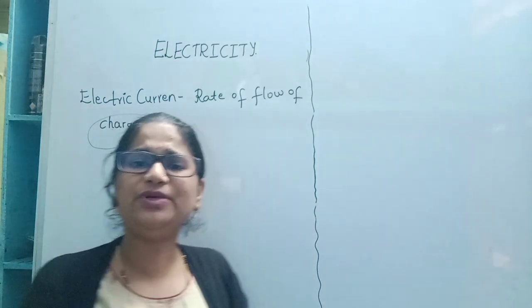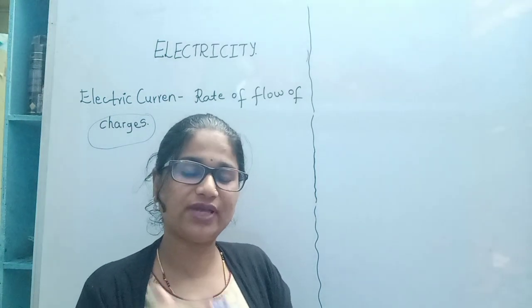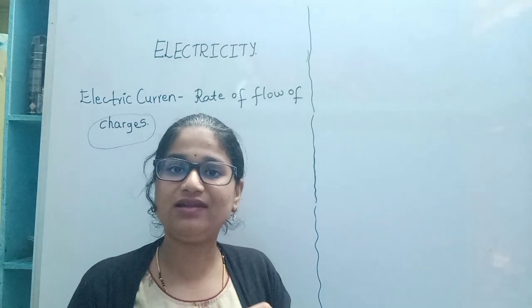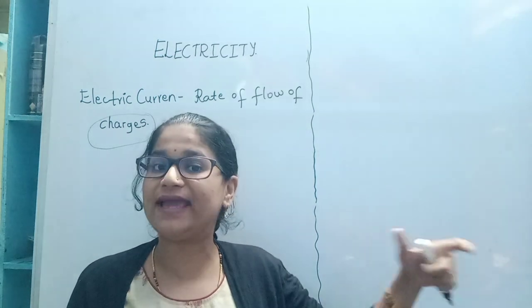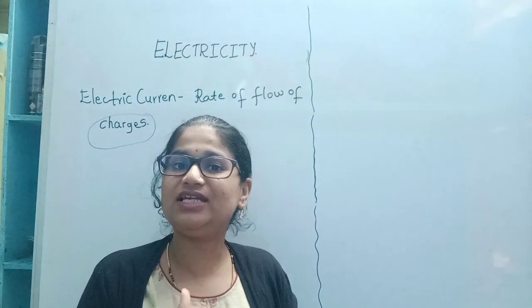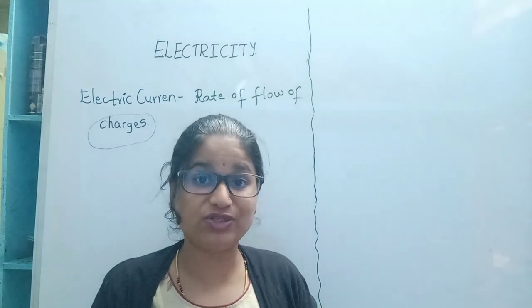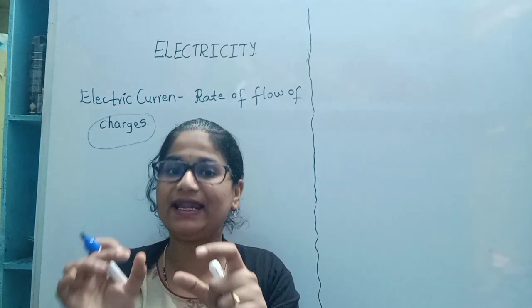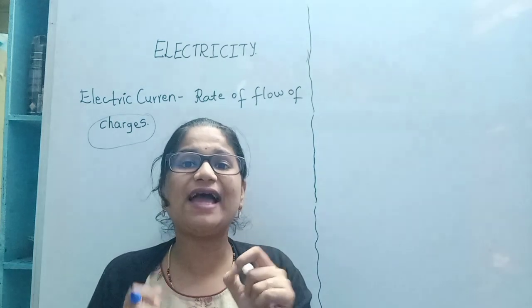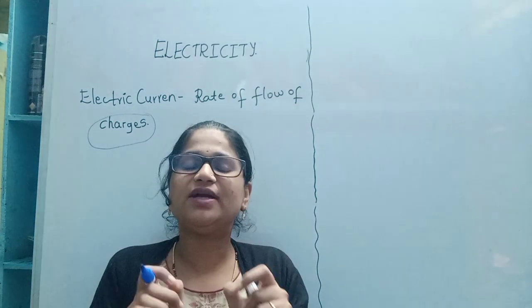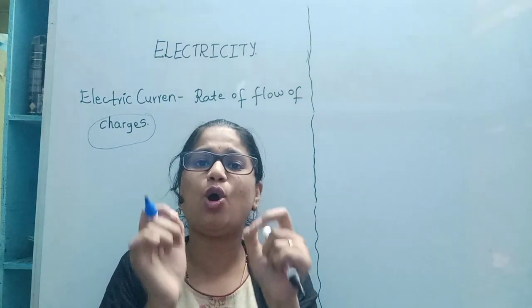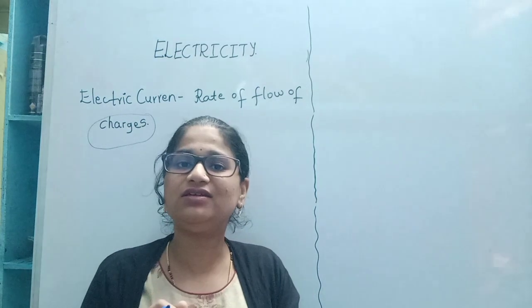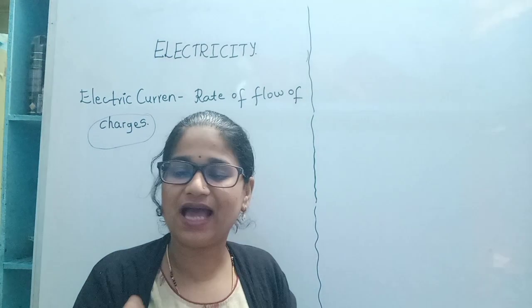I hope you can recall the concept of matter around us, from 9th standard. Then you remember the concept called atomic structure, in which we learned about the atom. So what is an atom? It is nothing but the smallest particle of matter. What is matter? Anything which occupies space. I am matter.